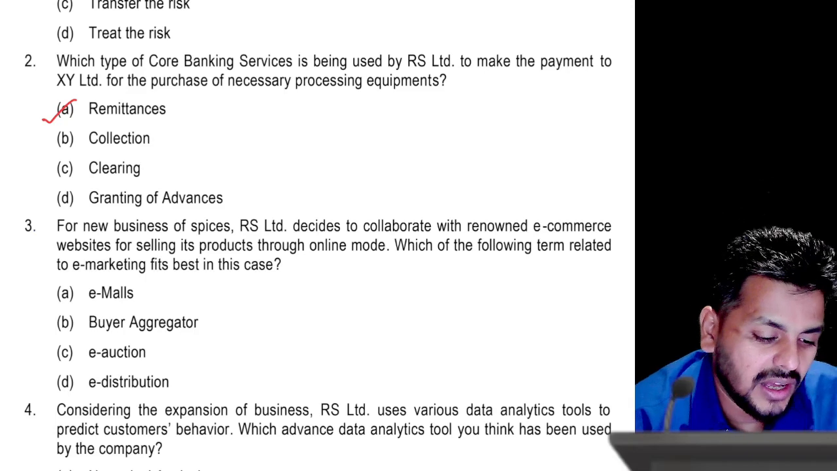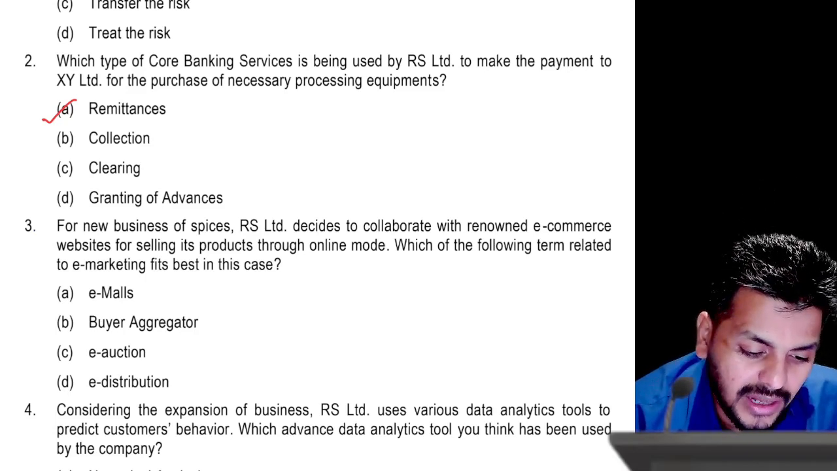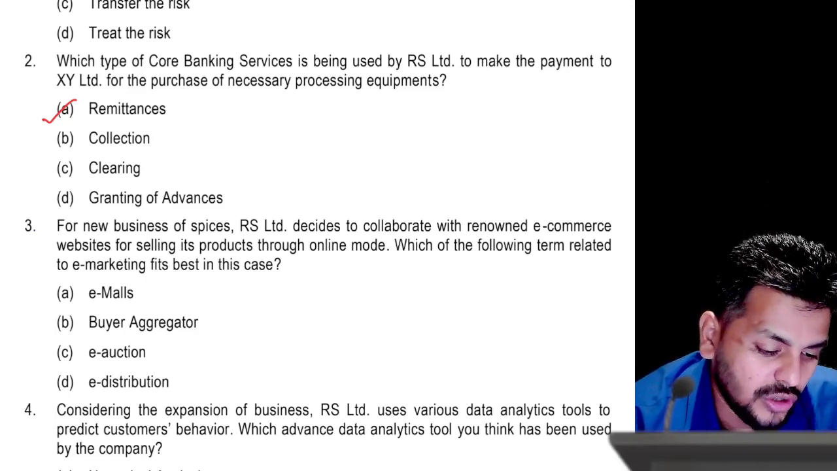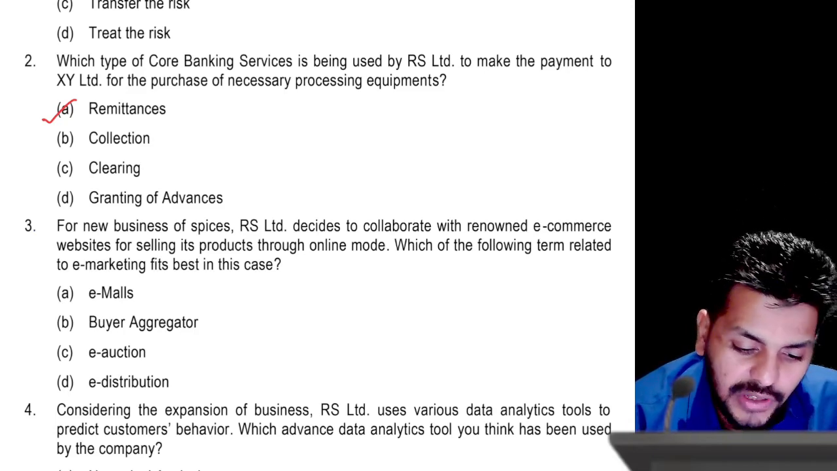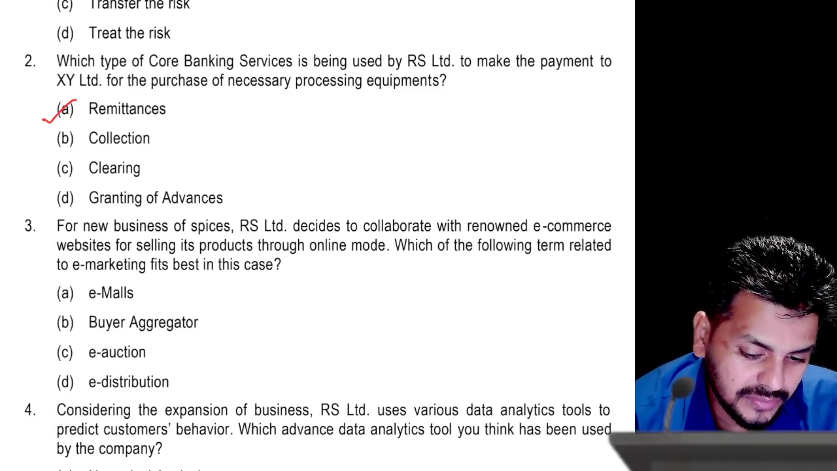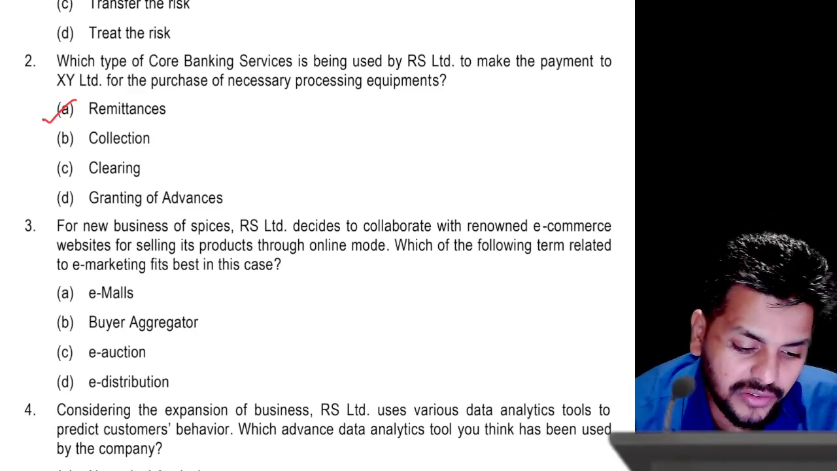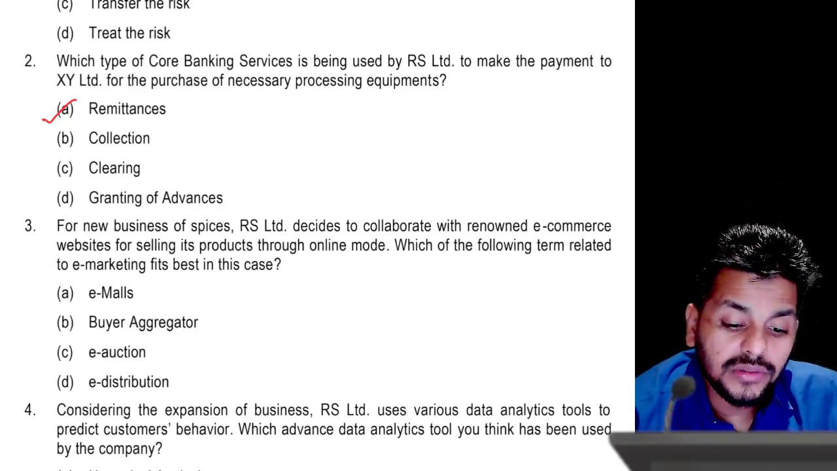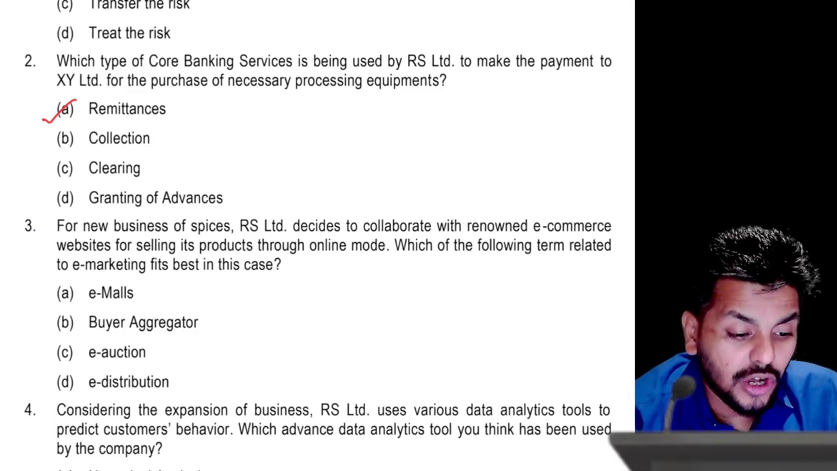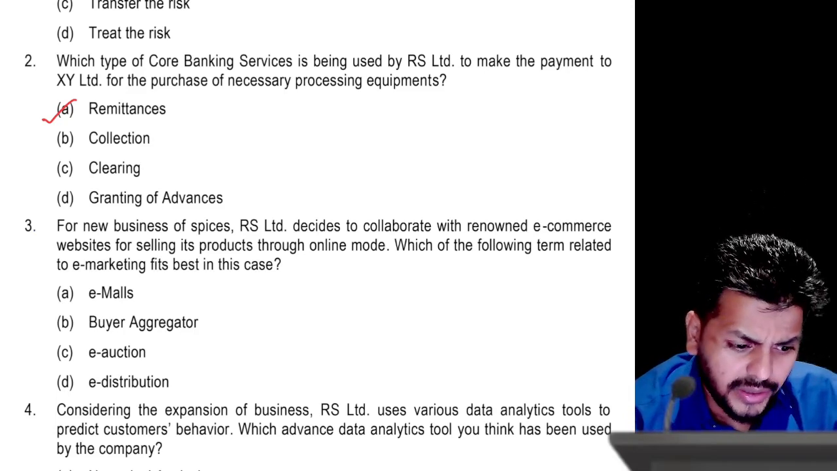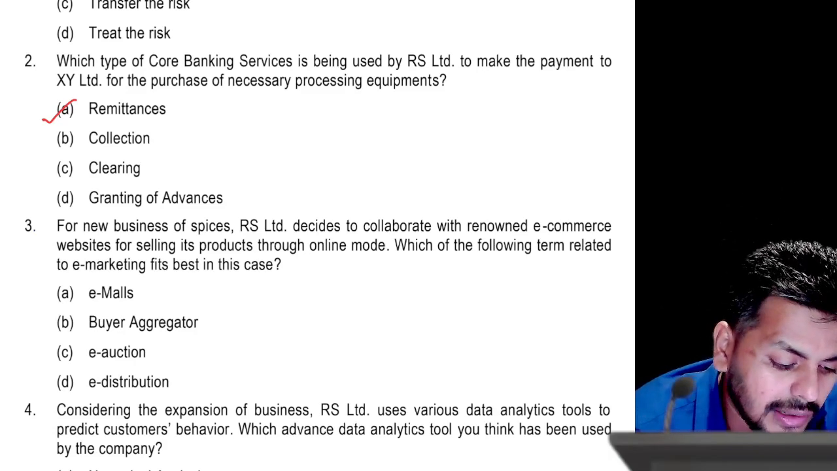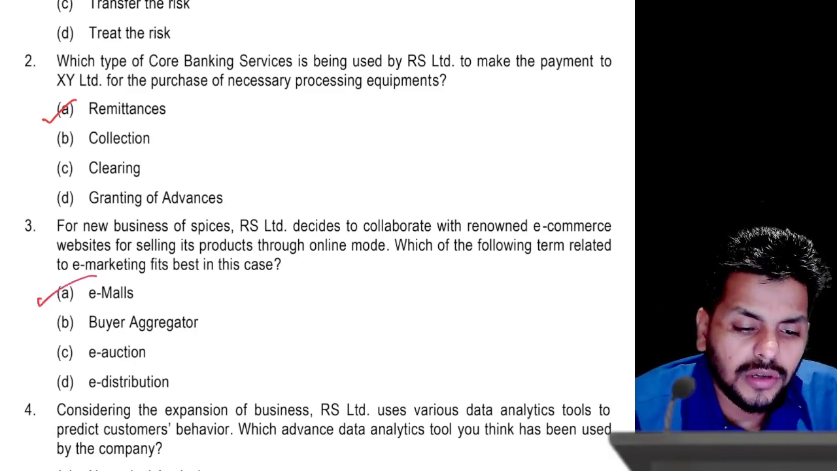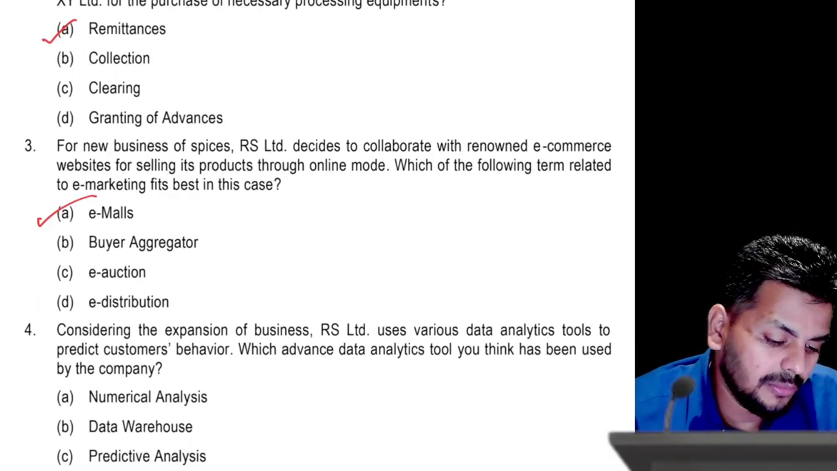And then for the new business ventures, RS decided to collaborate with a renowned e-commerce website for selling its products through online mode. Which of the following terms related to e-marketing fits best in this case? Now they partnered up with an e-commerce which does so many things. They are also now going to sell for us, it will be an e-mall, right? Multiple things being sold on a platform would be an e-mall.